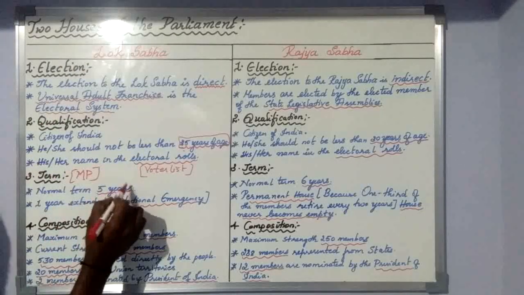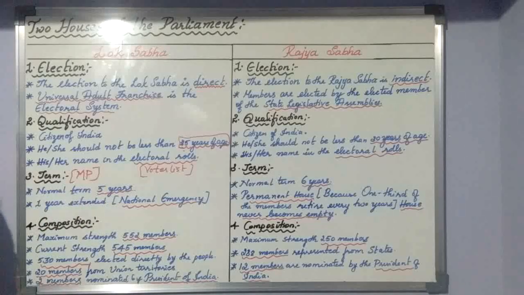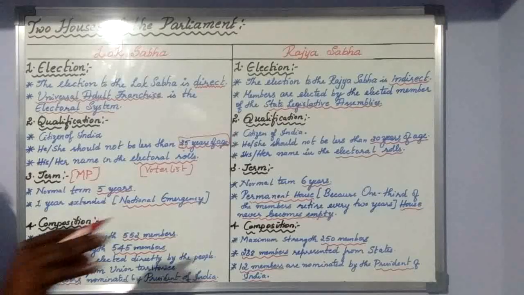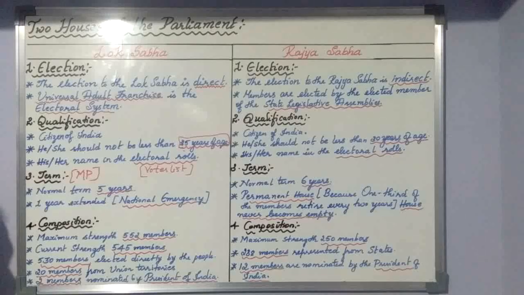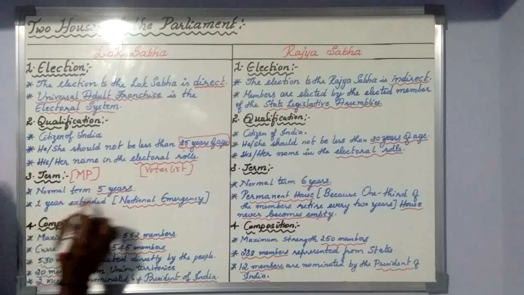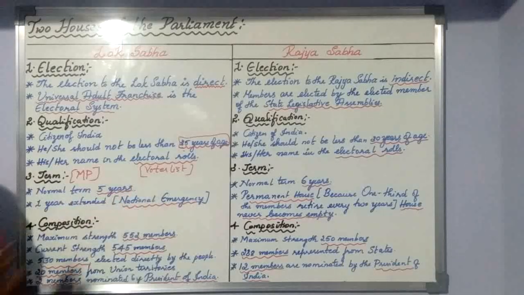But at the time the 5 years term is over, we could not conduct the election because of some national emergency. For example, a heavy flood or earthquake in India, or a terror attack in India. During that time we cannot conduct the election. So during such situations, the 5 years term will be extended for one more year. Only at the time of national emergency. If not, only 5 years.